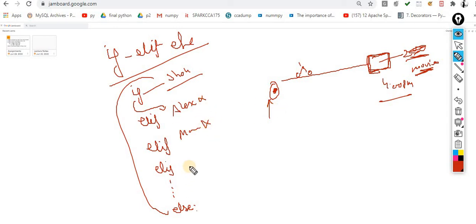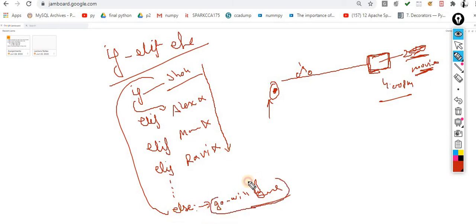Then the next plan, you will go to Ravi. Ravi also says, "No, sorry, I cannot give you." Okay, then finally you will say, "Don't worry about it, I will go by bus." So this one is the else part. If all your plans have failed, then by default your else will be executed. So this is a simple concept.